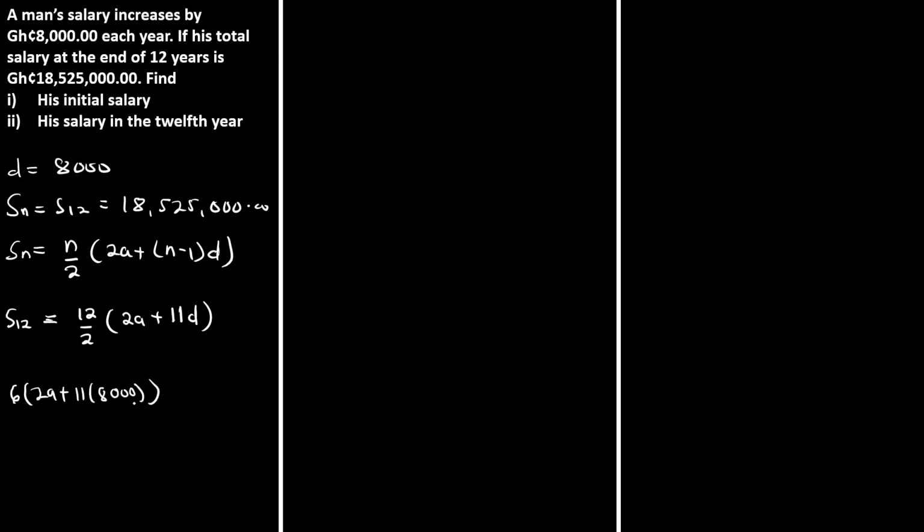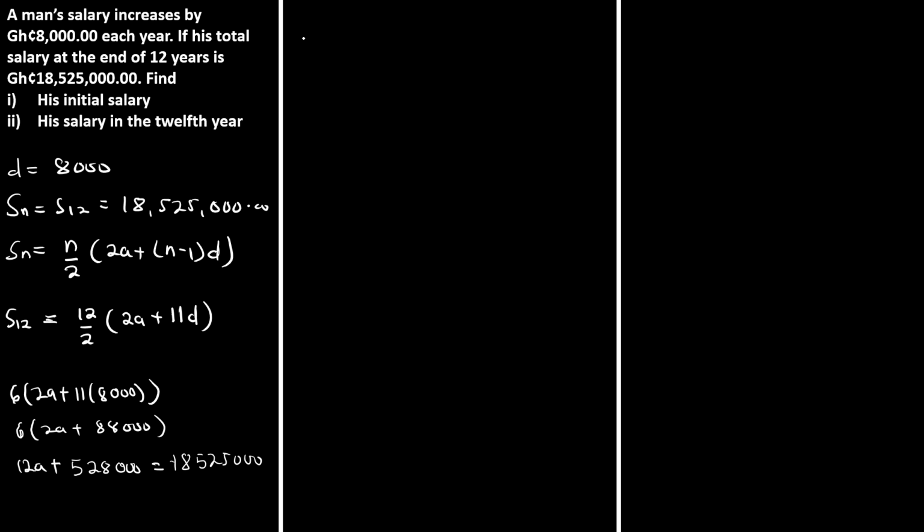So we have 6 multiplying 2a plus 88,000, and that should give me 12a plus 528,000. And we know that this equation is equal to 18,525,000. So we just need to group like terms.